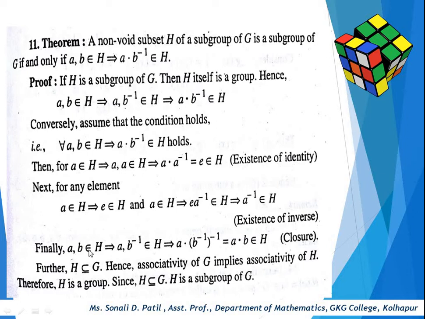And finally, a, b belongs to H. This implies that a, b inverse belongs to H by using existence of inverse, and this implies that a dot (b inverse) inverse, by using these conditions, is equal to a dot b, which belongs to H. Here we proved the closure property. And further, H is a subset of G, hence associativity of G implies associativity of H. So therefore H is a group, and since H is a subset of G, therefore H is a subgroup of G. Okay.